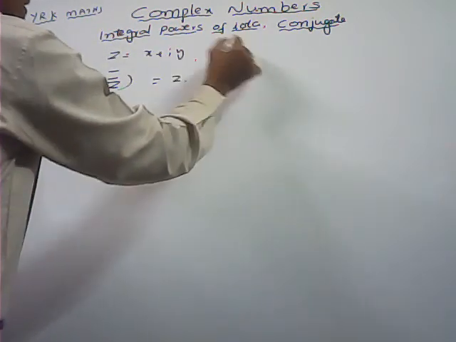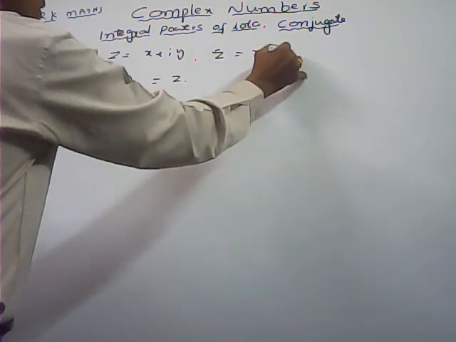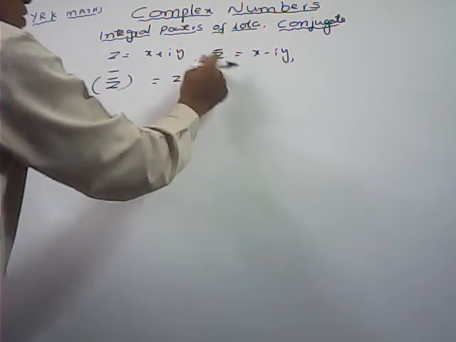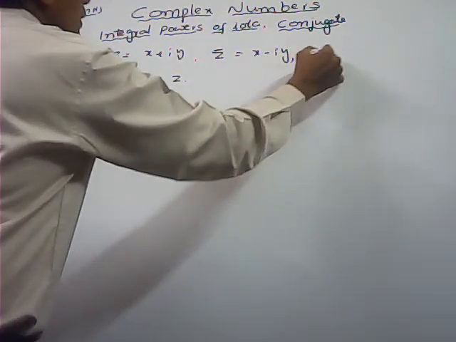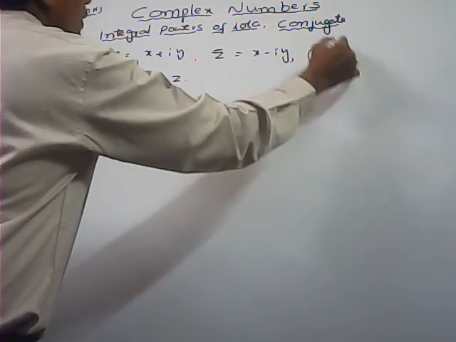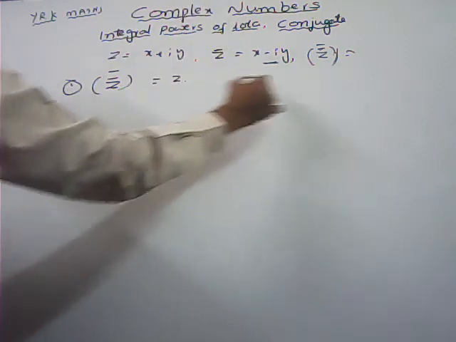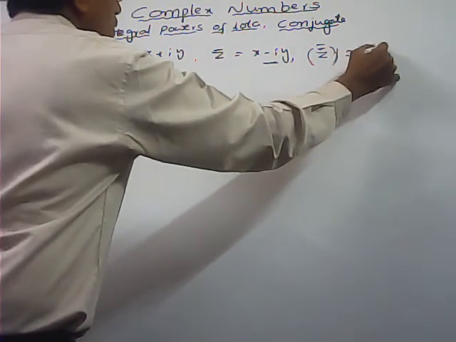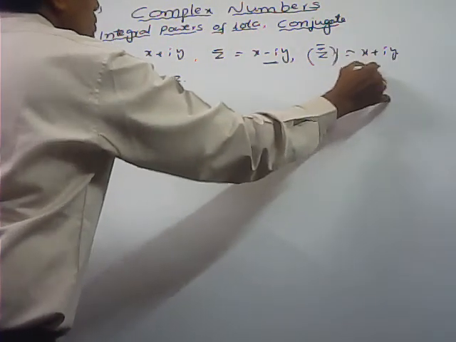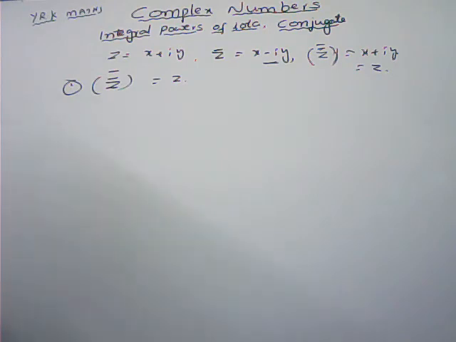By changing the sign of the imaginary part. And the conjugate of this conjugate, z bar whole bar, is obtained by changing the sign of the imaginary part again. Here we get x plus iy, that is equal to z only. So z bar whole bar is equal to z.